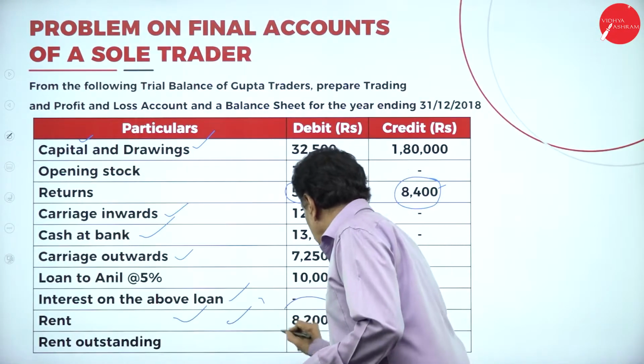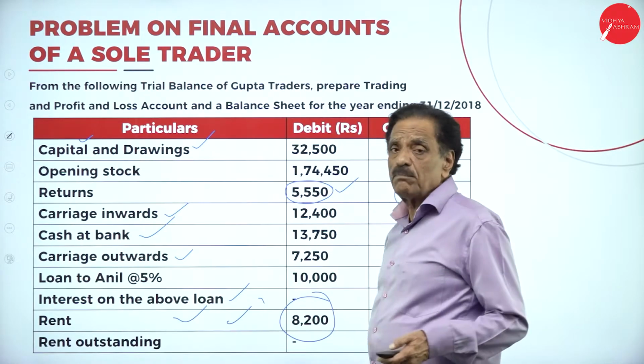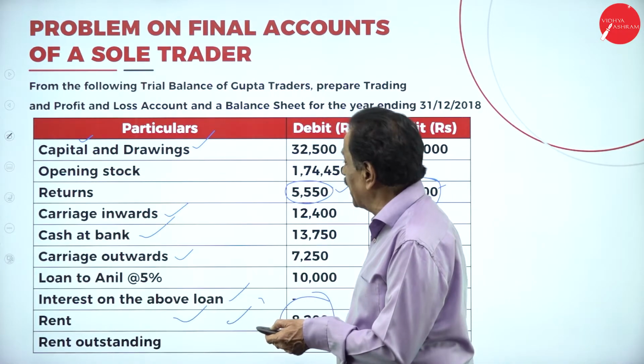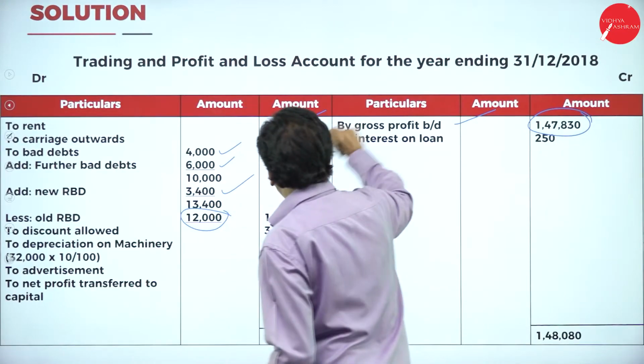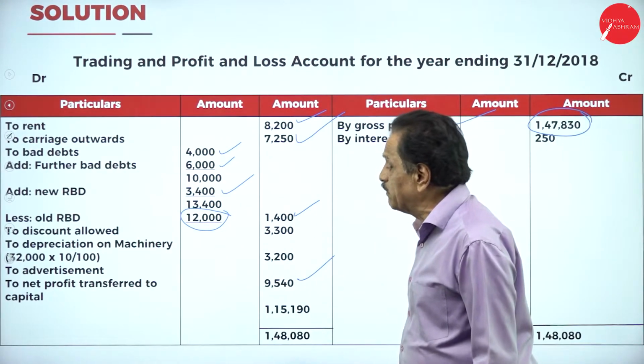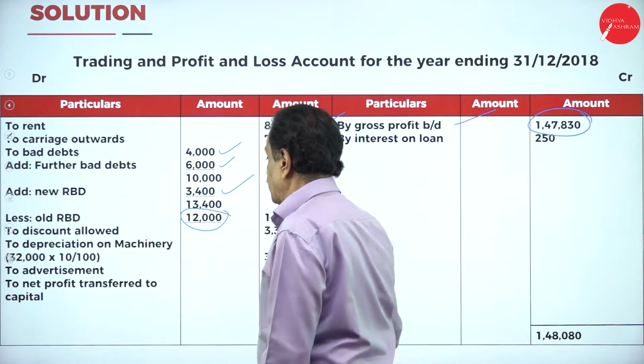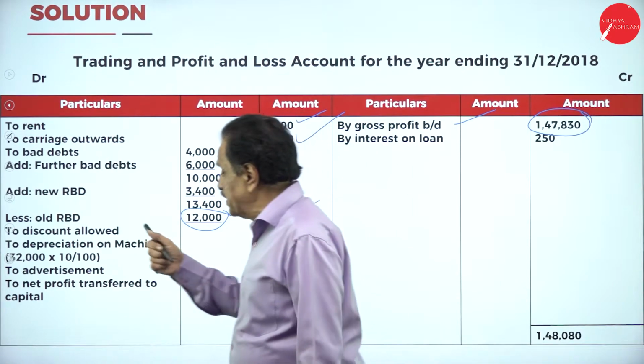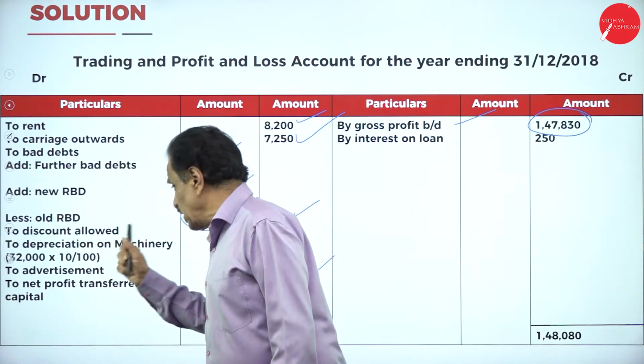How much rent paid? 8,200. That will come on the profit and loss account debit side. How much carriage outward? 7,250. It is in the trial balance. Advertisement 9,540. So the cost of the machinery we say, what is it? It is 32,000 into 10 by 100.